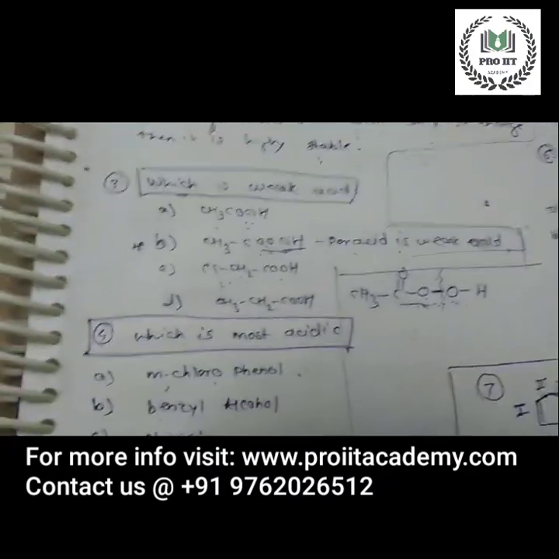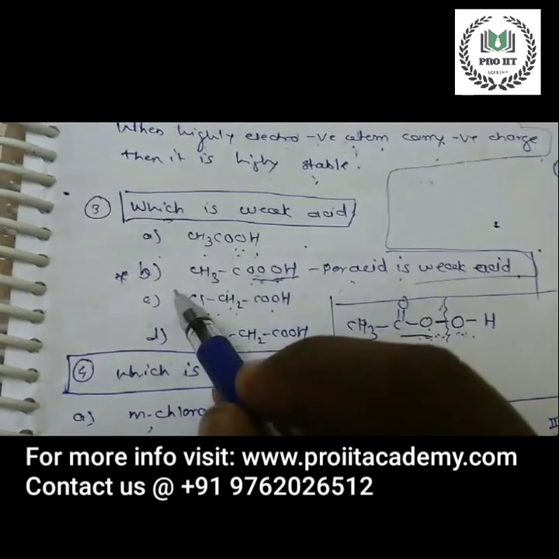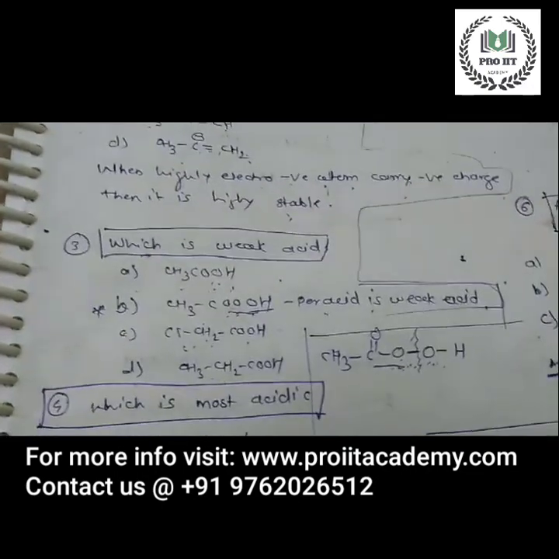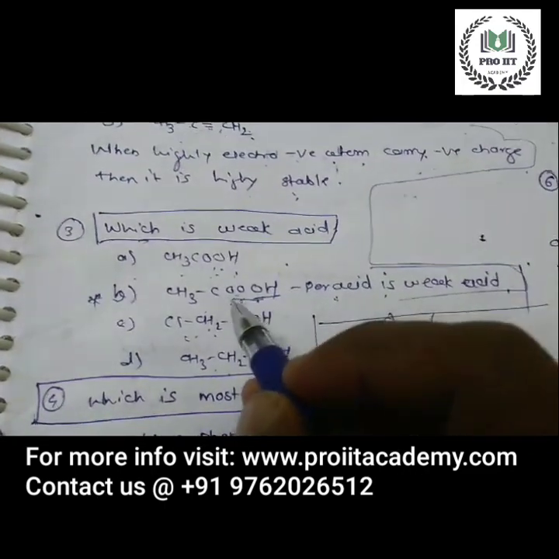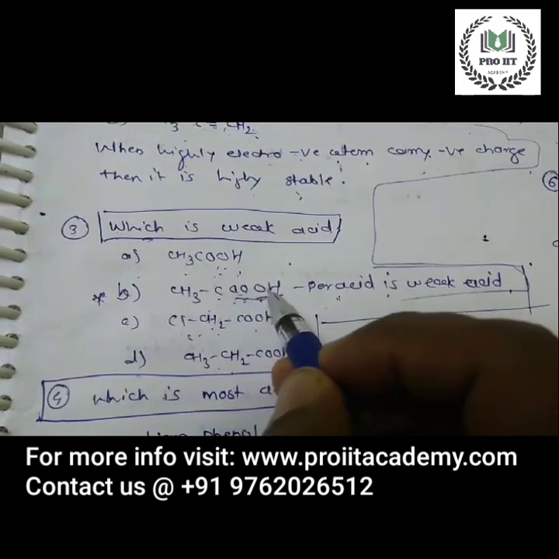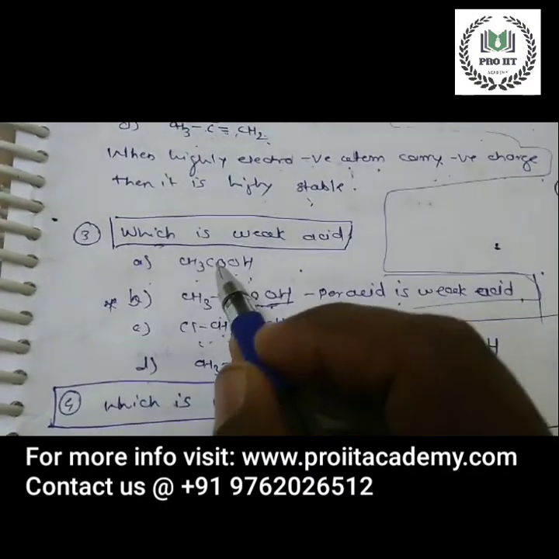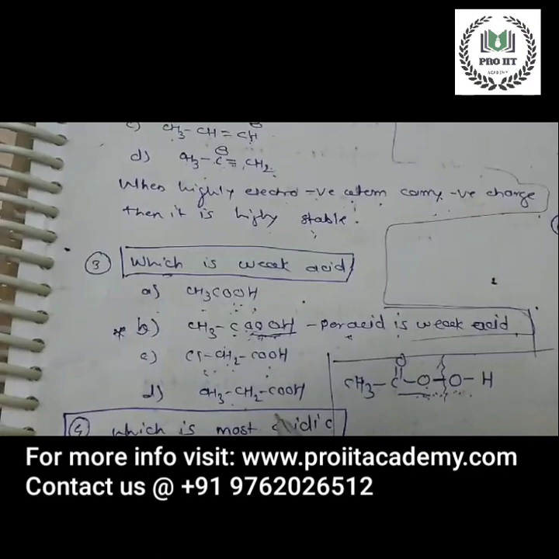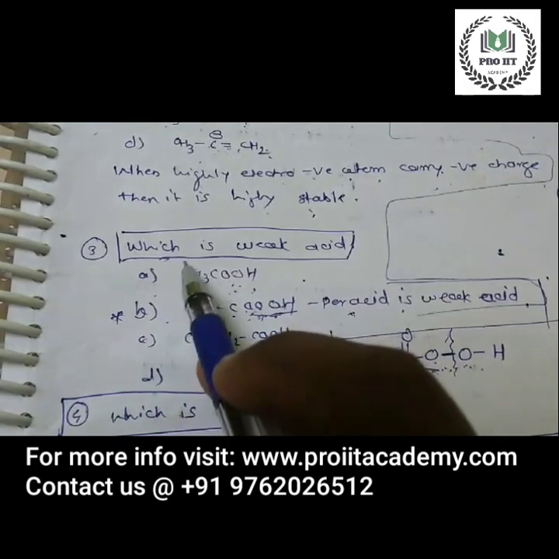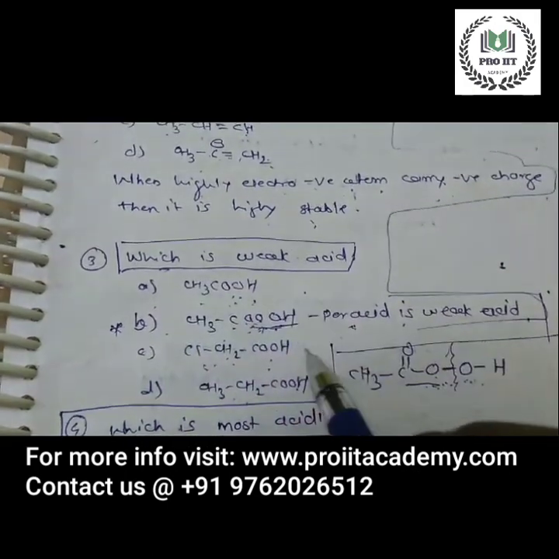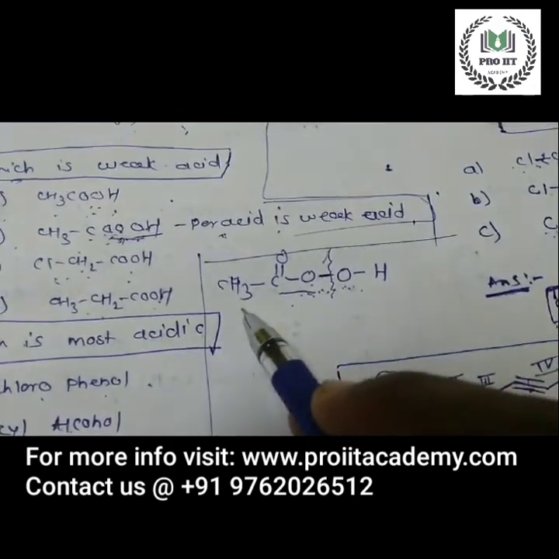Next question, which is the weak acid? Look, you can see this is CH3COOH, this is the acetic acid. Second option is CH3COOOH. This is the peracid. You can see there are 3 oxygen atoms, 1, 2, and 3. So this is the peracid. This is only acid, this is peracid. This is also acid, this is also acid. So all these are acids except B. What is the question? Which is the weak acid? Now, I have drawn the structure of the peracid. This is the structure of the peracid.